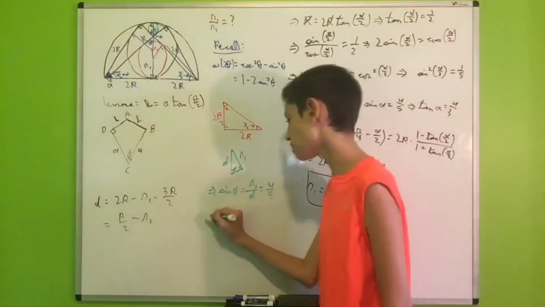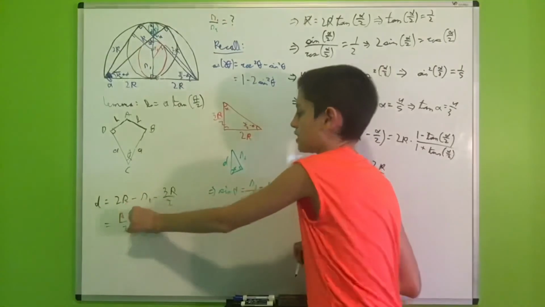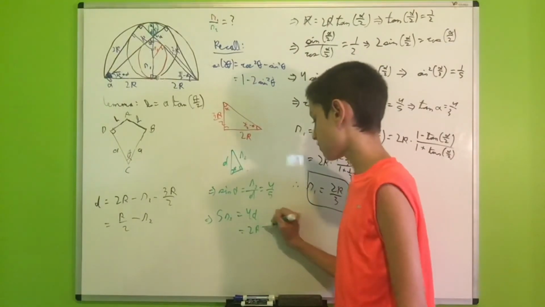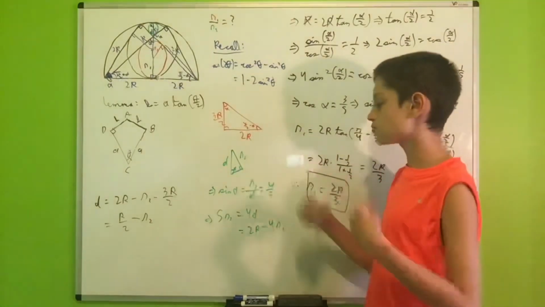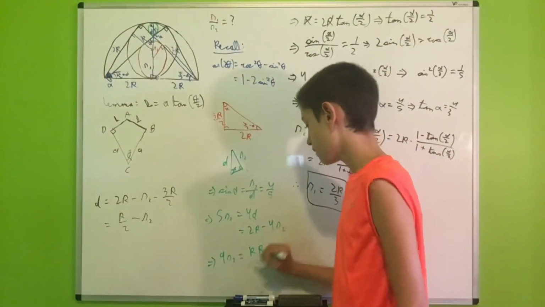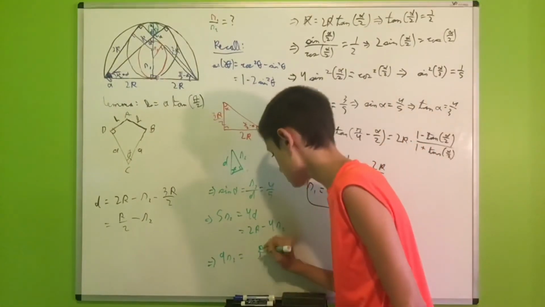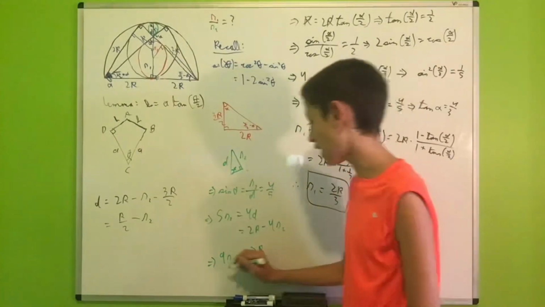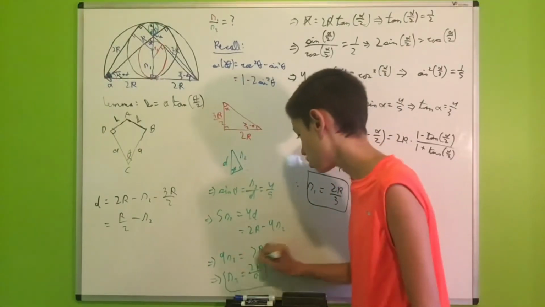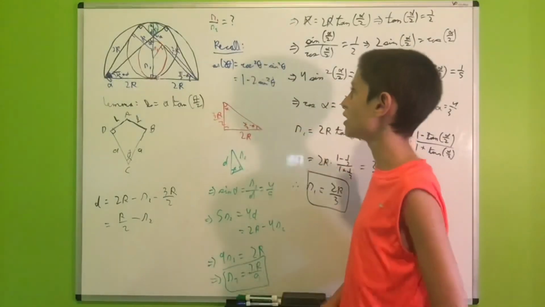And then we can just cross multiply to get that 5R2 will be 4D. But D is exactly this length right here. So this will be 4 times r over 2, which is 2r, minus 4R2. And then add 4R2 to both sides. We get 9R2 is equal to 2r. Not rr, it's 2r. Like this, so 2r, and then divide both sides by 9, we get that R2 is equal to 2r over 9.